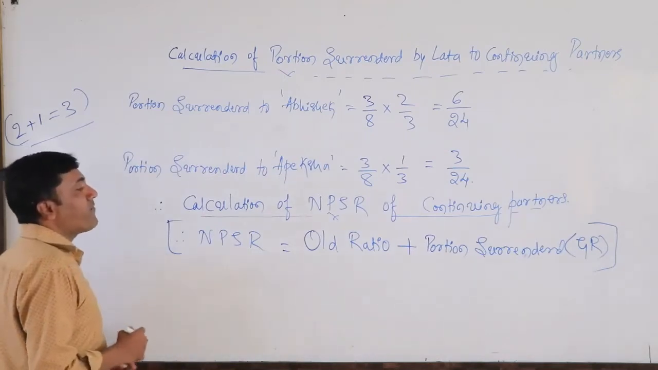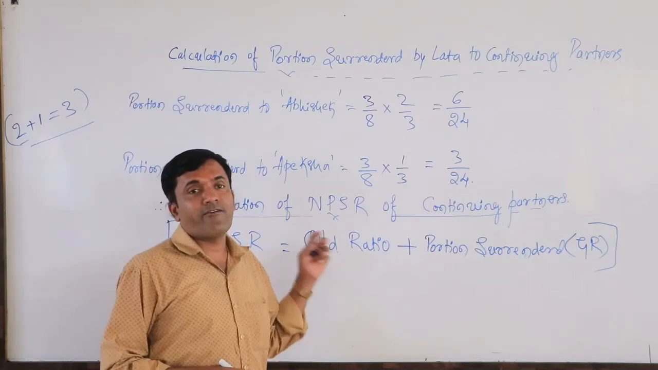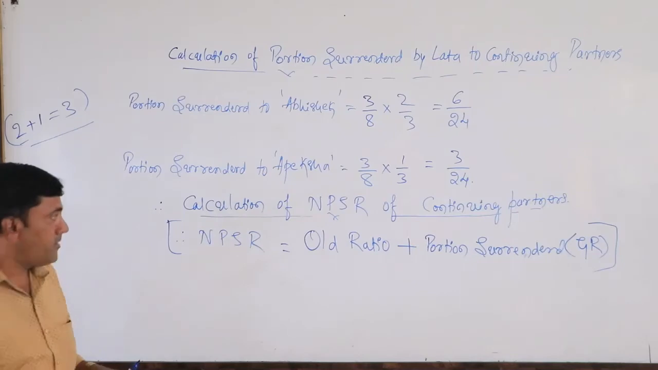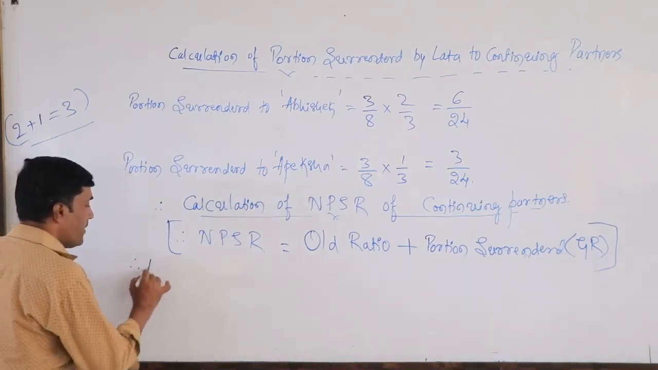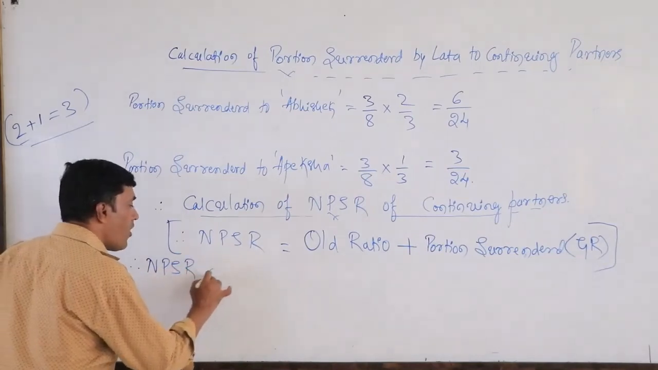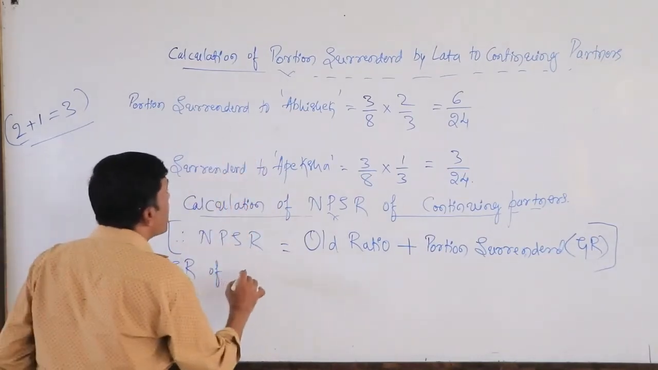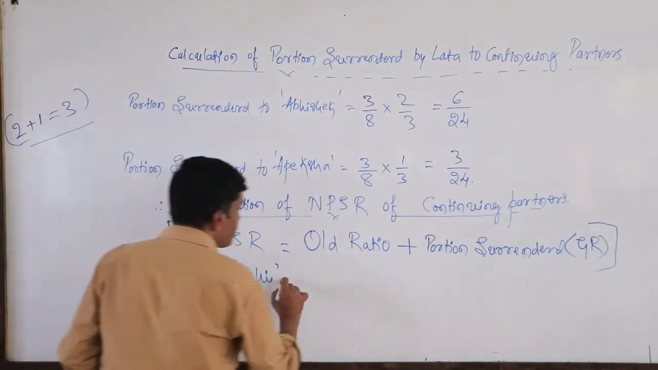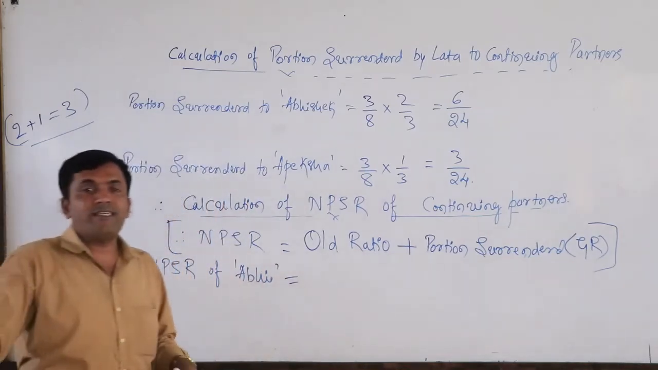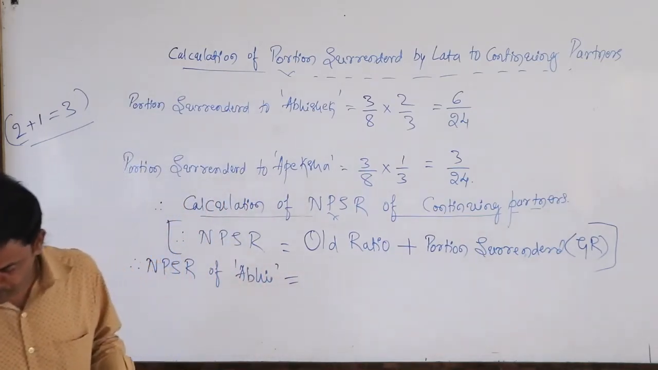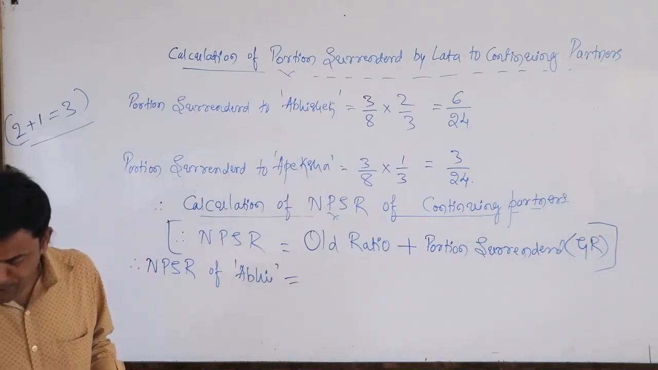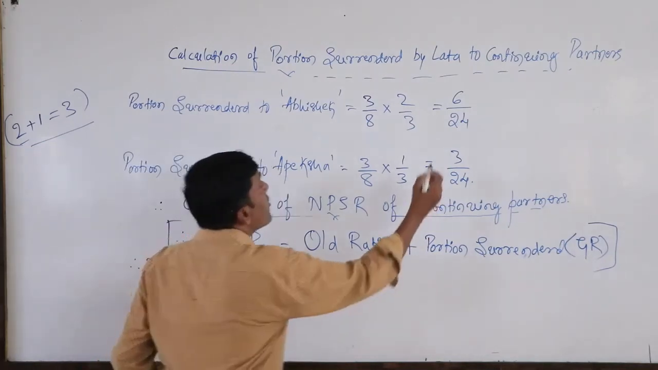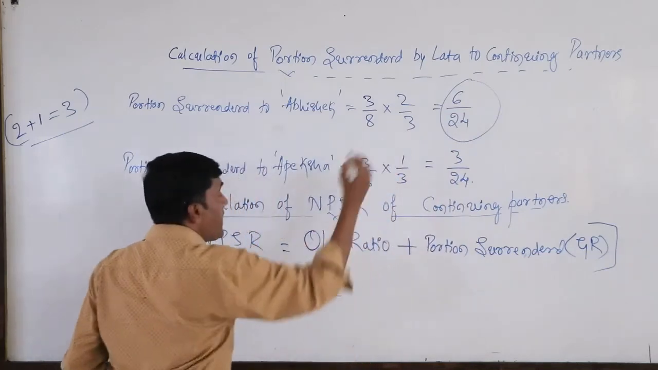To ascertain this new profit sharing ratio, dear students, we need to follow these kind of equations. So look here, new profit sharing ratio of the first partner, that is Abhishek. I'm going to write short form here, Abhi. What is his old ratio? Abhishek's old ratio is 1/2. So how much he has surrendered? How much he has gained? Plus